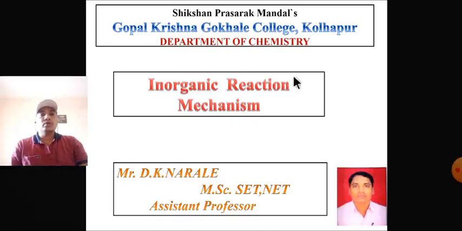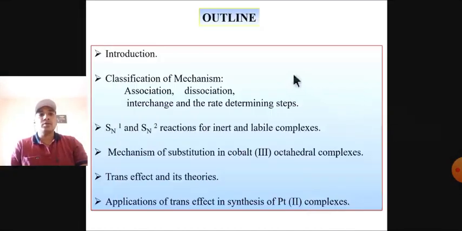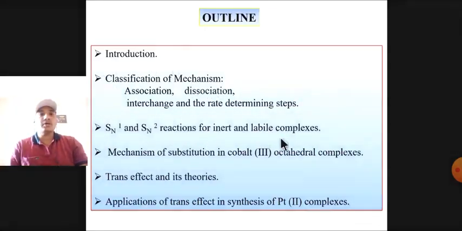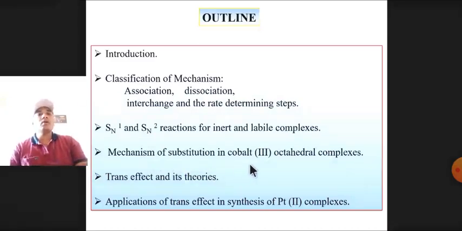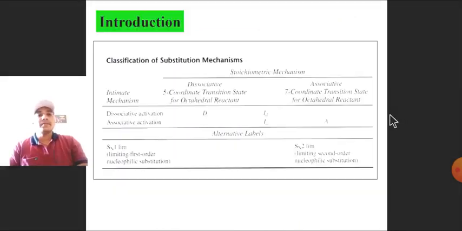In the previous video we studied the inorganic reaction mechanism part first. In this video we will study the remaining part of the topic. In the last lecture, we already studied the introduction, classification of mechanism, and SN1 and SN2 reactions for inert and labile complexes. In this video we will study the mechanism of substitution in cobalt 3 complexes, octahedral complexes, the trans effect and its theory, and the application of the trans effect in the synthesis of platinum 2 complexes.